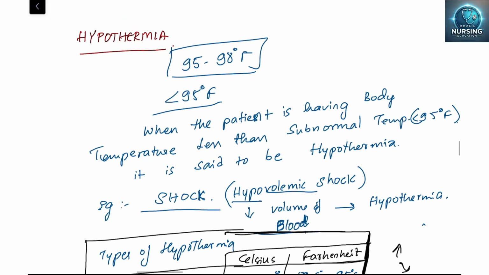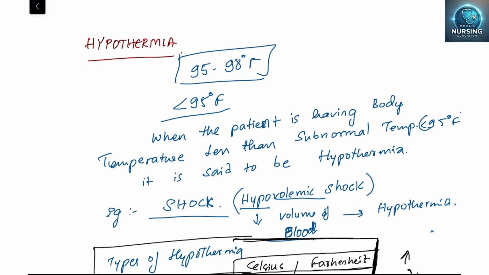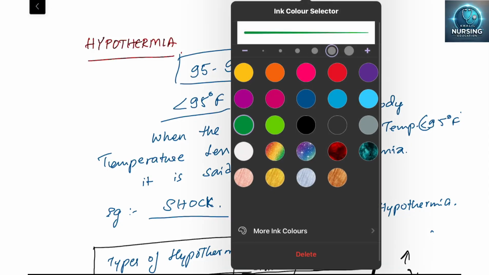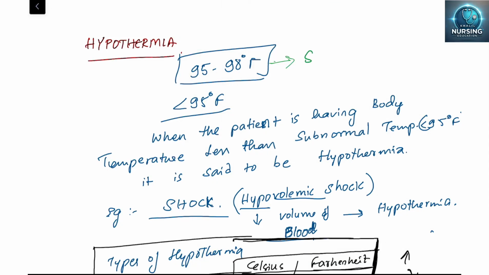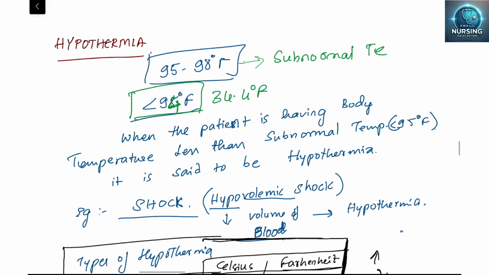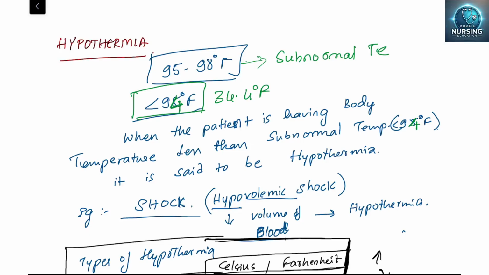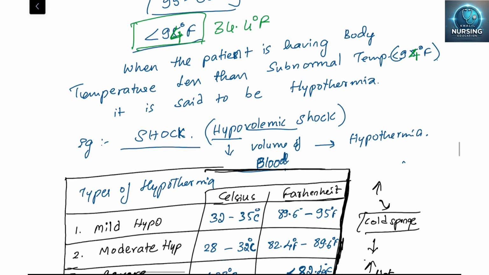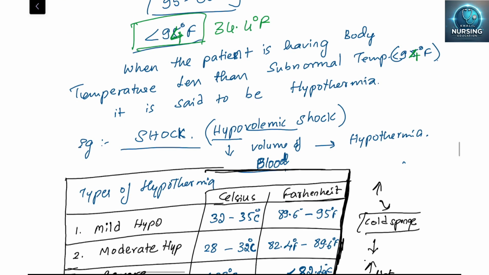Yes. Hypothermia. So we know that 95 to 98 degrees Fahrenheit is the what? It is nothing but what? It is the subnormal temperature. Okay, so less than 95 degrees Fahrenheit, 94 degrees now. Okay, 94 degrees Fahrenheit or 34.4 degrees Celsius will be said as hypothermia. Okay, so less than 94 degrees Fahrenheit will be called hypothermia, where we will see that the patient is having body temperature less than subnormal.